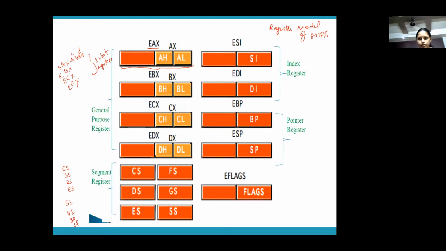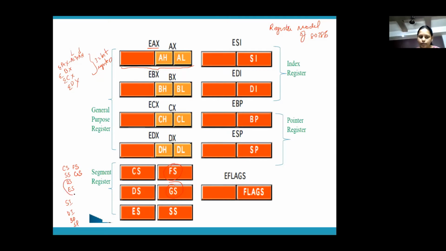Same thing applies for the segment and offset registers also. See, you had only 4 segment registers in 8086, right? CS, SS, DS, and ES. Here, you have 2 more segment registers, which you can see here, FS, GS. So 2 more segment registers in 80386, FS and GS.